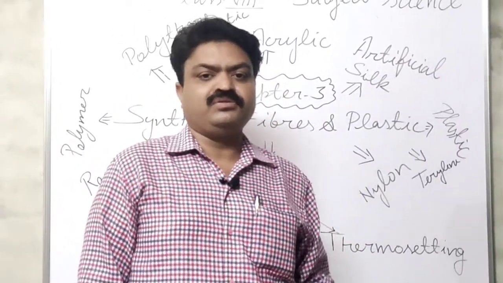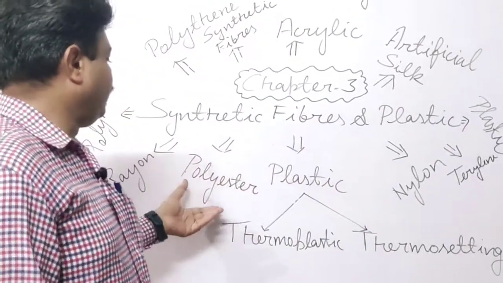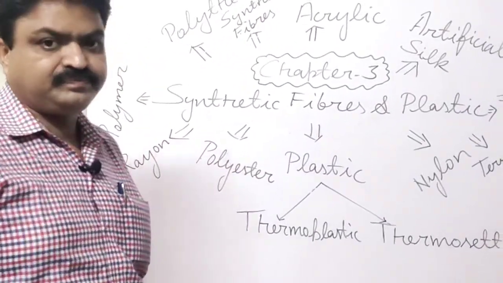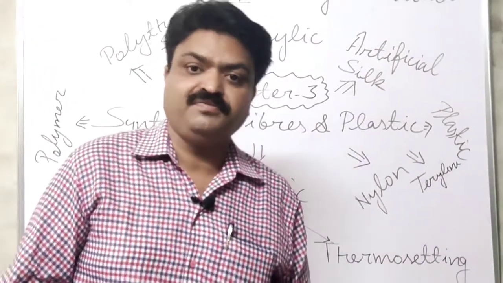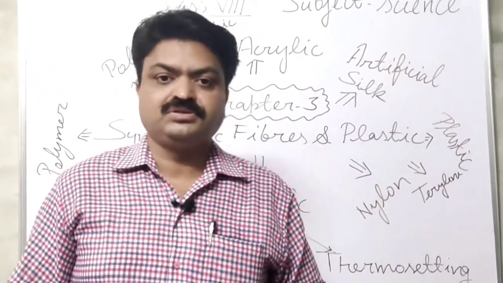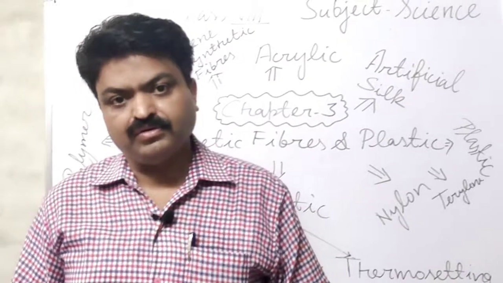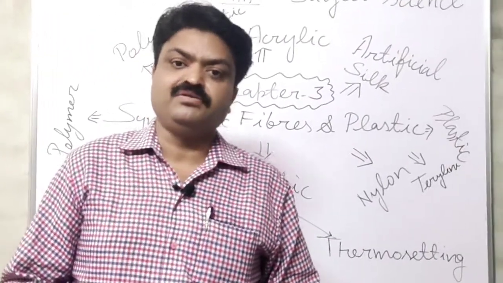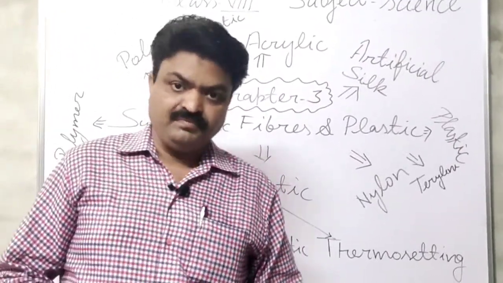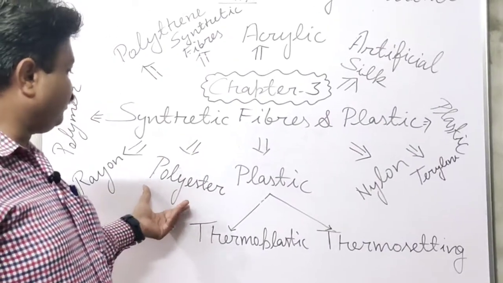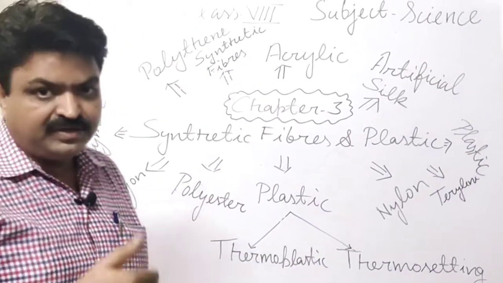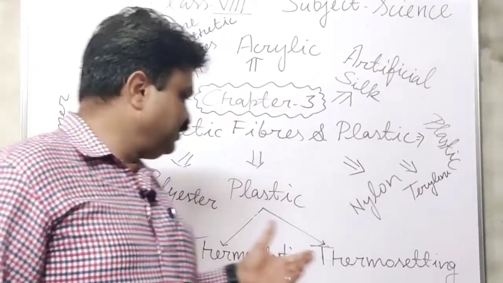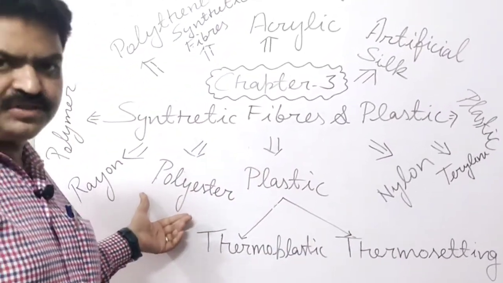Now we come to the next, that is polyester, student. Polyester is also a synthetic fiber that is used to make synthetic clothes, and it is a chain of ester. It means ester is arranged in a linear arrangement in this fiber, polyester, student.